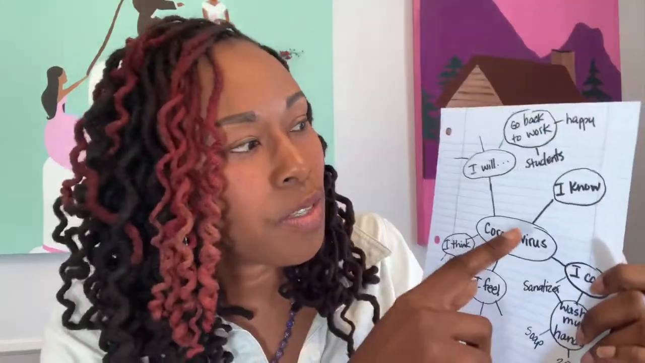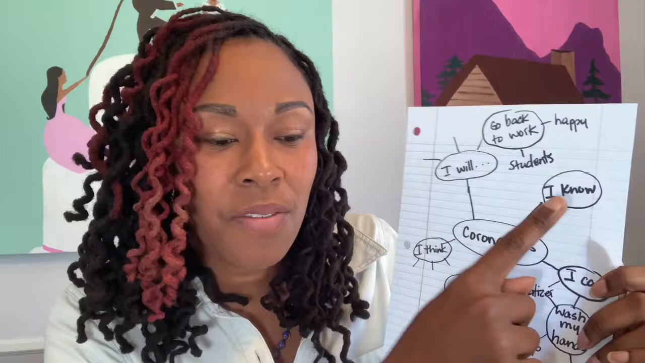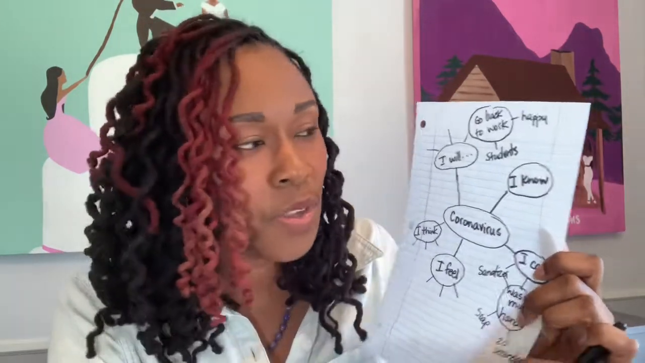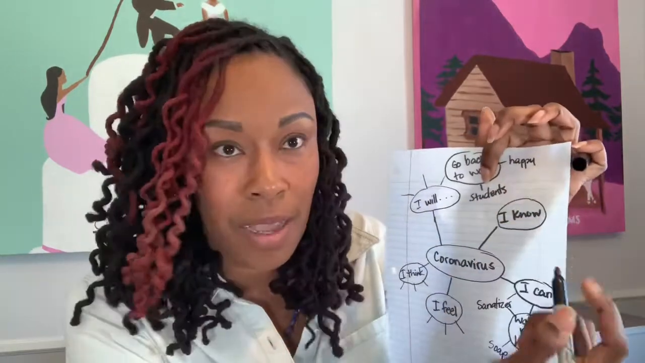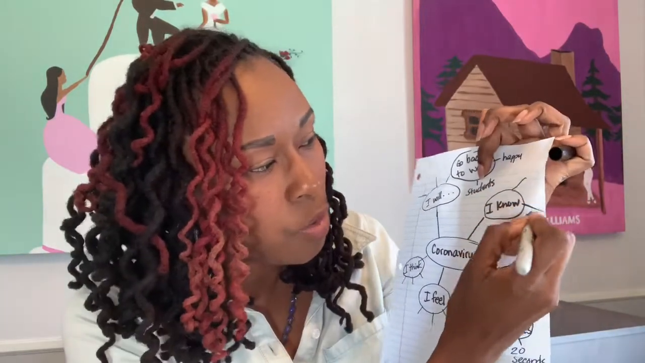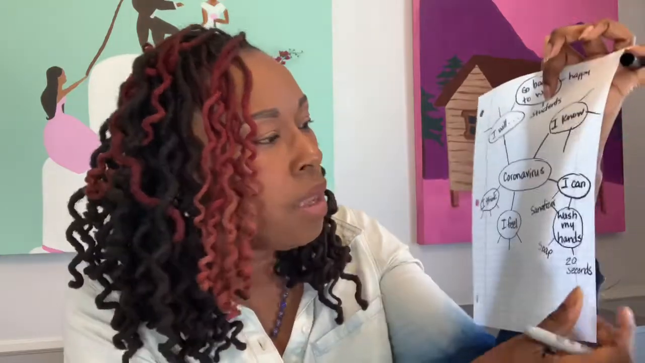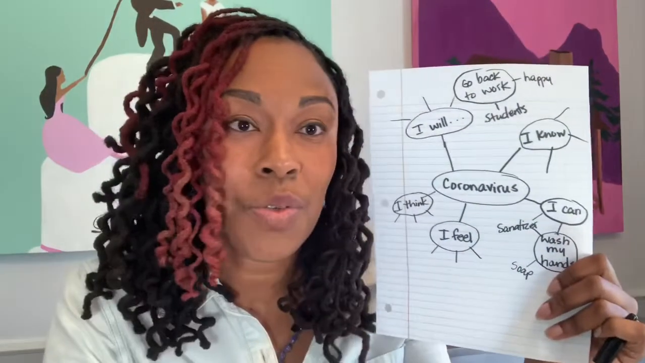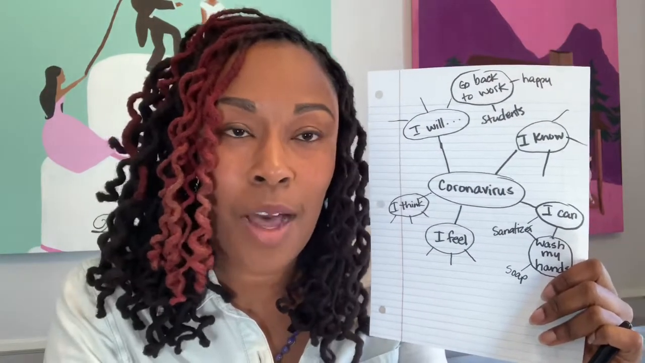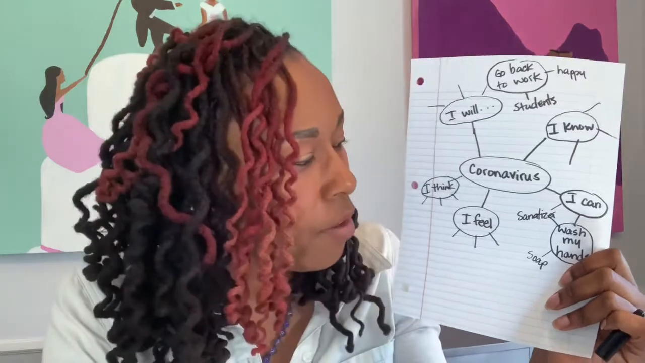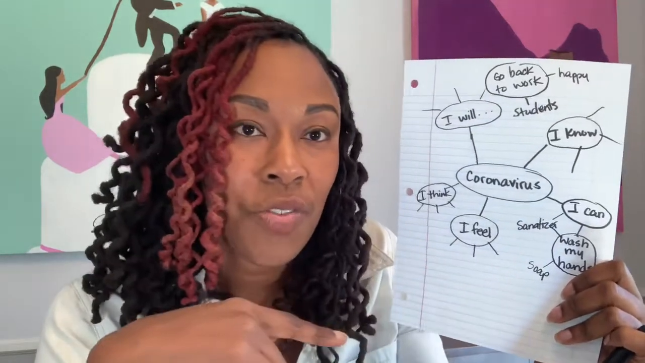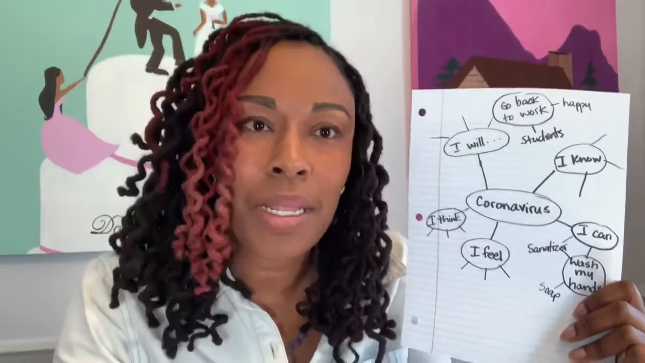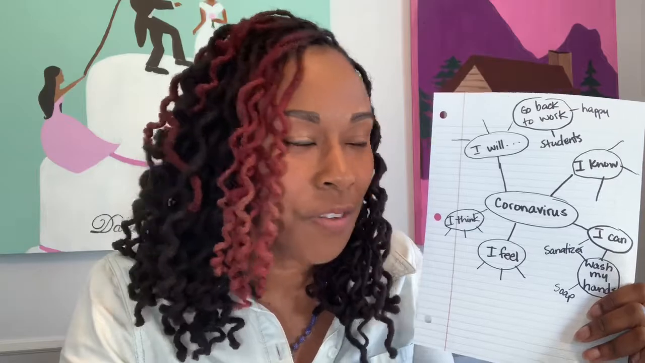We wanted to know some things that you know about the coronavirus, and we wanted to make sure that we have at least 3 things that you know. So I should have put 3 lines coming off of what I know. 1, 2, 3. We wanted to know what things you can do either to stay safe or what you can do to help out around the house or help your family out. We wanted to know 3 things that you feel, some things that you think, and things that you plan to do when all of this is over.